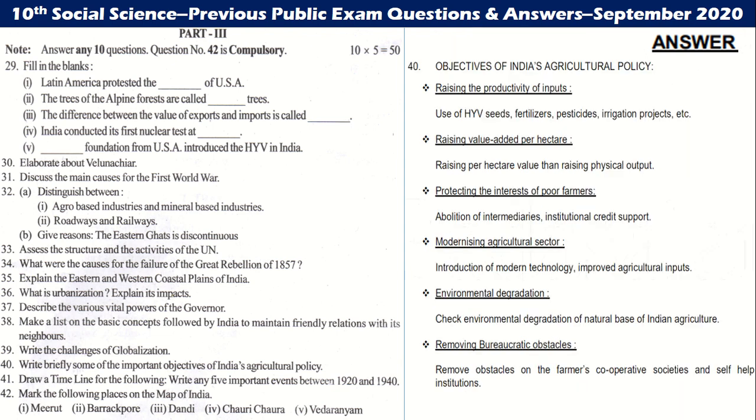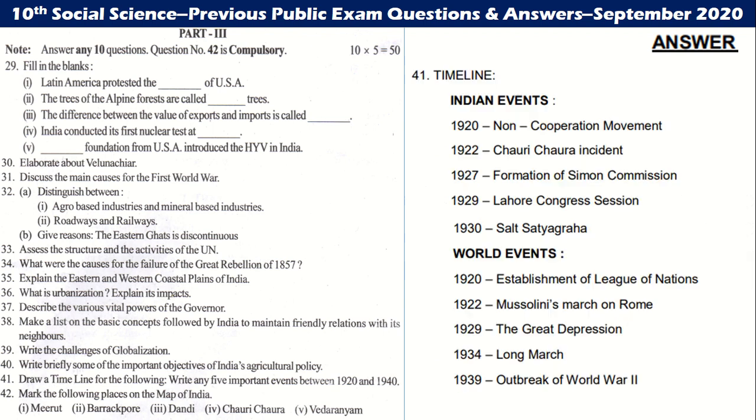Let us go to the 40th question. Objectives of India's agricultural policy: raising the productivity of input, raising value added per hectare, protecting the interest of poor people, modernizing agricultural sector, preventing environmental degradation, removing bureaucratic obstacles.